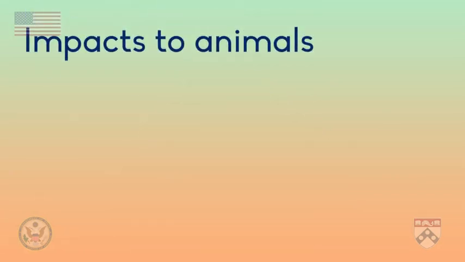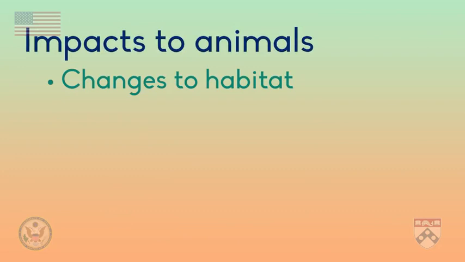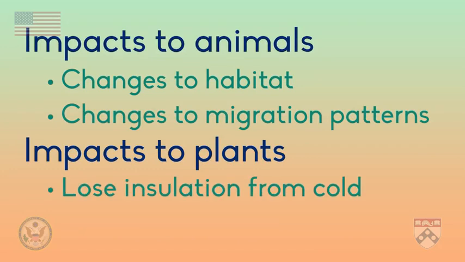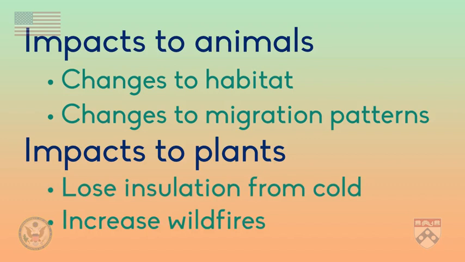In this video, we have discussed some of the ways climate change is a threat to plants and animals. Climate change has forced changes to animals' habitats and migration patterns. It has also impacted plants by decreasing insulation from the cold, while increasing the risk of wildfires.